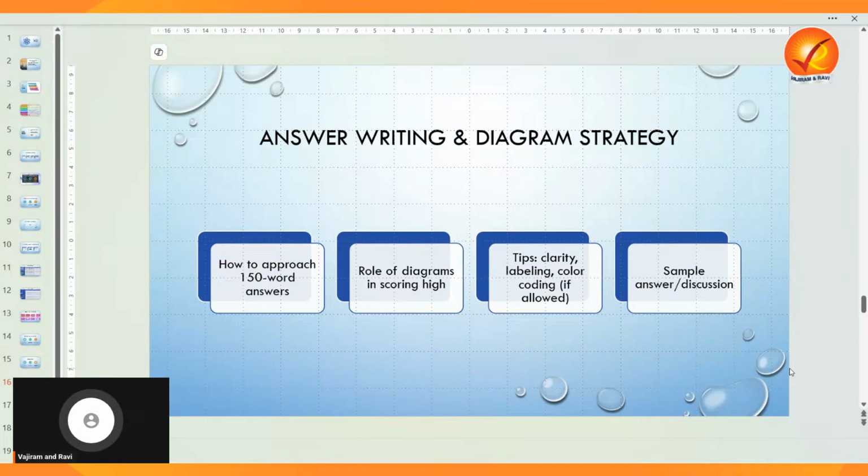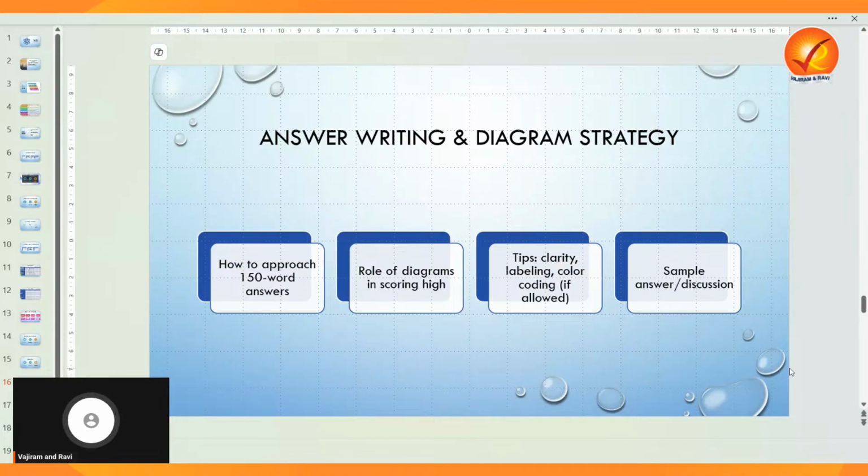Wherever diagrams are possible, always go for well labeled diagrams. Wherever possible, use well labeled diagrams, so they can fetch extra marks and clarify your points.